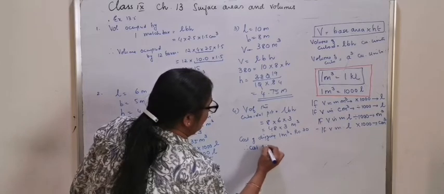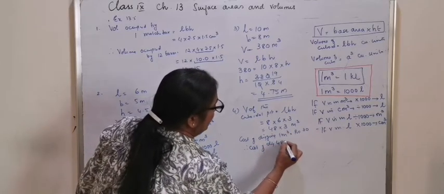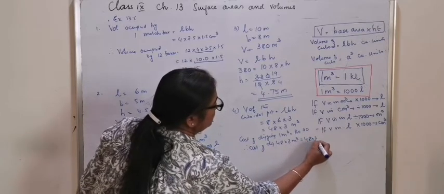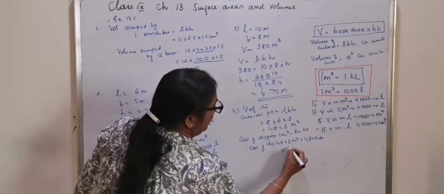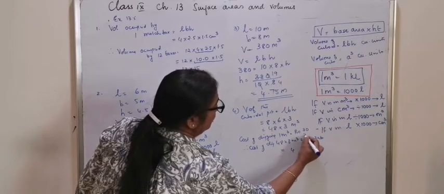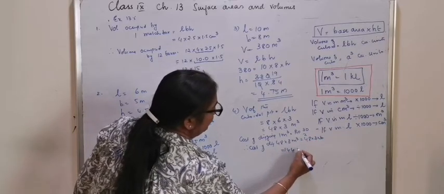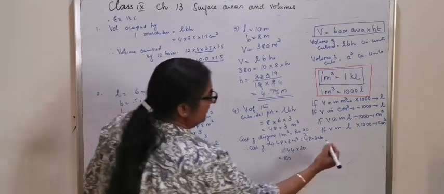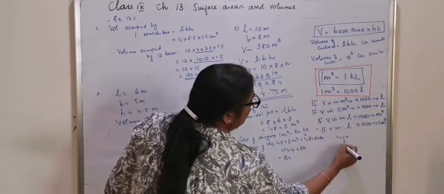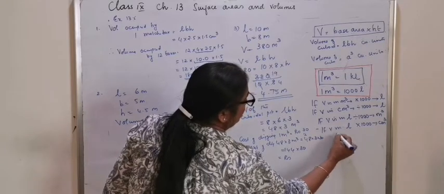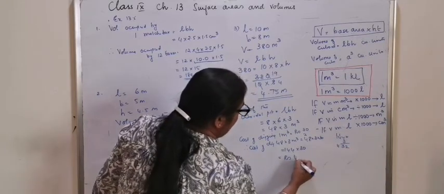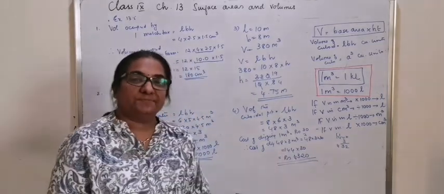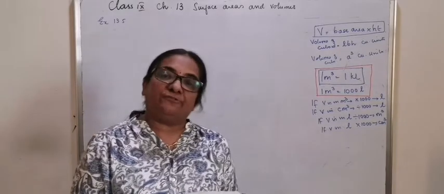Therefore, cost of digging 48 into 3 meter cubed is equal to 48 into 3 into 30. That is 8 3s are 24, 4 3s are 12 plus 2, 144 into 30. Multiply 144 into 3, 4 3s are 12, so 4,320 rupees.